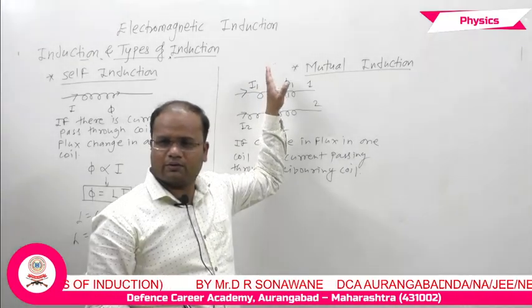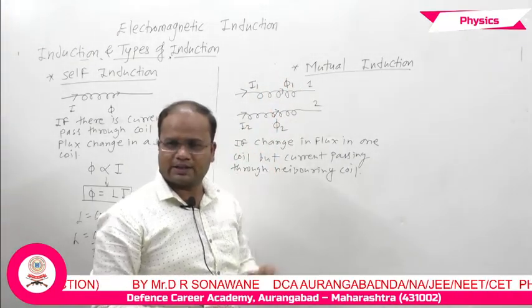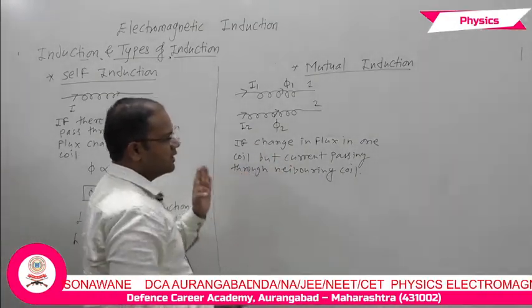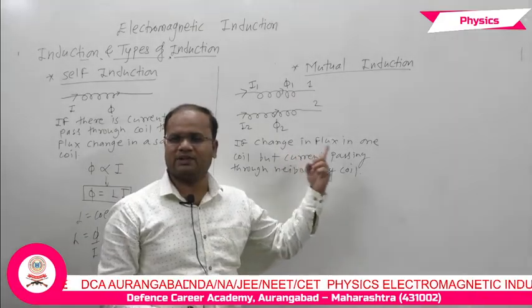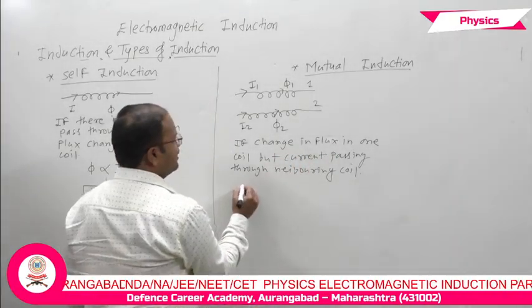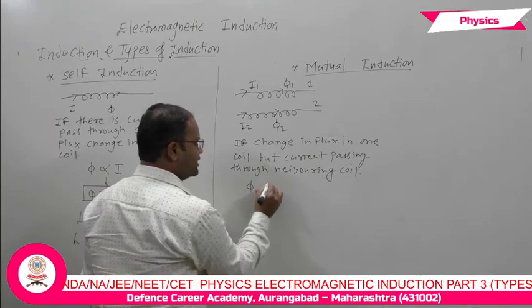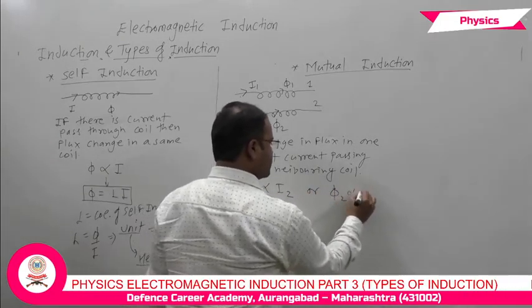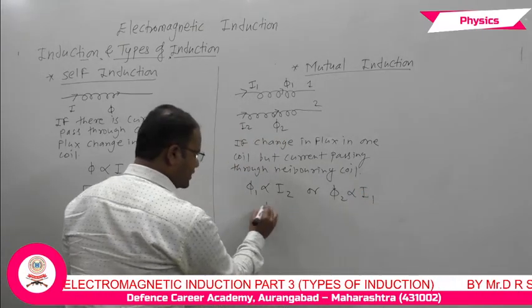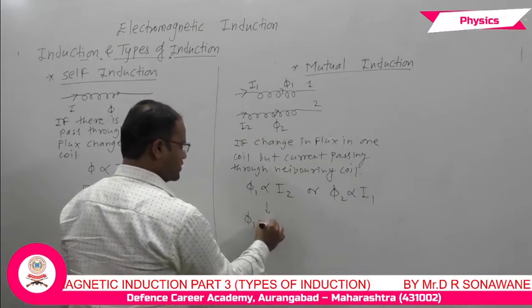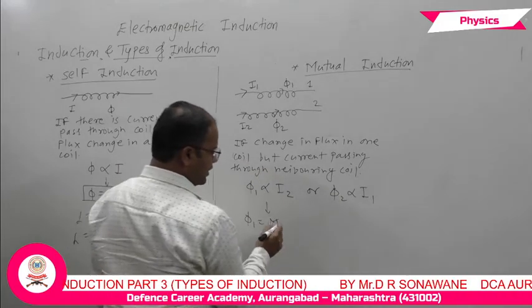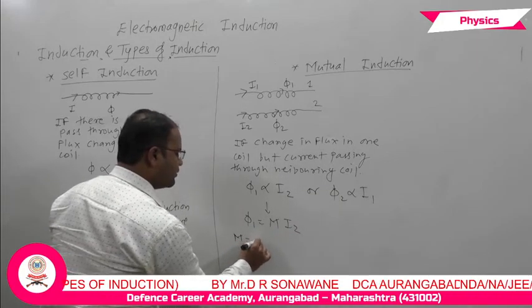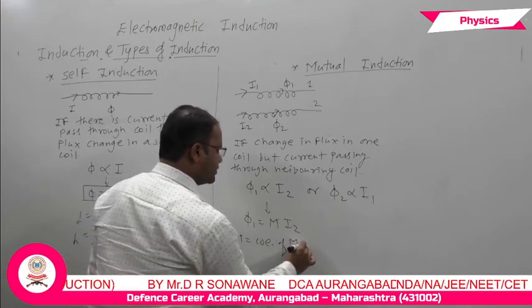In reverse, if current passes through the first coil, flux changes in the second coil. For the relation, phi 1 is proportional to I2, or phi 2 is proportional to I1. By removing the proportionality sign we place a constant, the coefficient of mutual induction instead of self induction. So M is the coefficient of mutual induction.